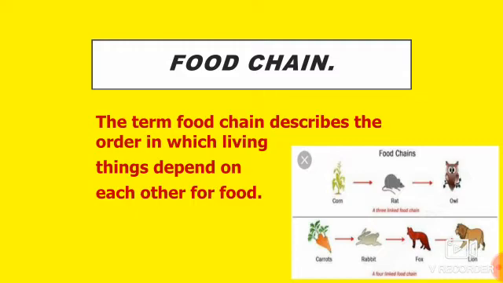Now children, see the picture given below. In first part of the picture, the rat depends on the corn for its food and the owl depends on the rat for its food. Now, second part of the picture, rabbit depends on the carrots for its food and the fox depends on the rabbit for its food. Now, the fox is eaten by the lion. So, lion depends on the fox for its food.